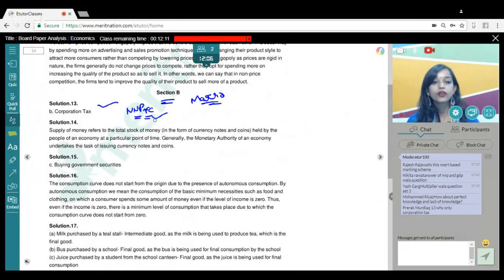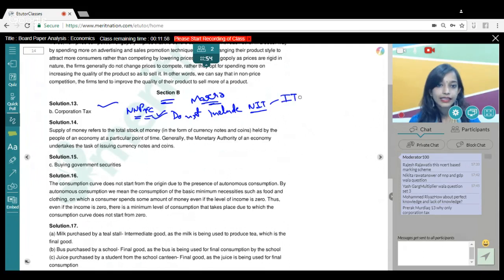It is factor cost. And what happens in factor cost, guys? We do not include net indirect taxes, right? We all know that. And what is NIT? It is indirect taxes minus subsidies. So obviously, even net indirect taxes we are not including while calculating national income. So any change in all these things would not affect our national income, right?